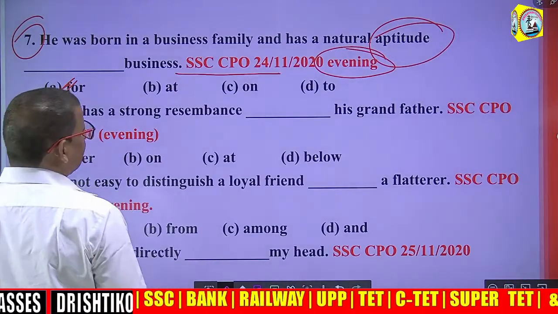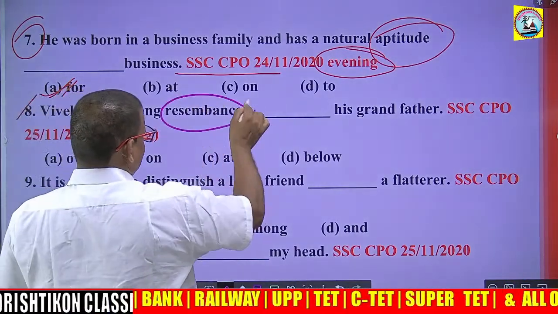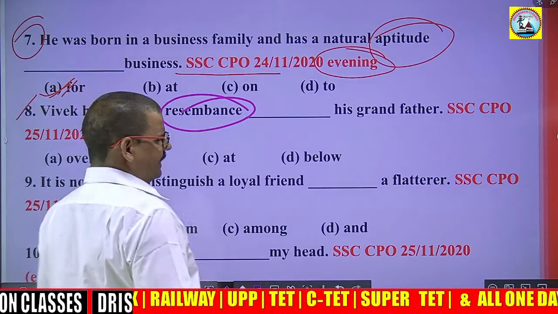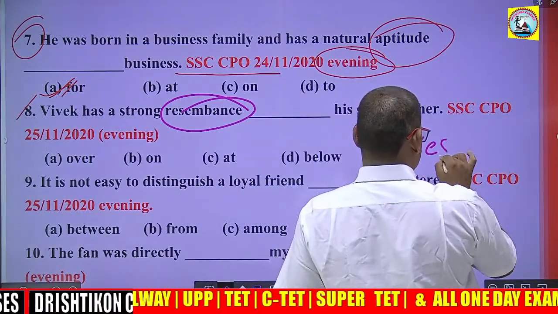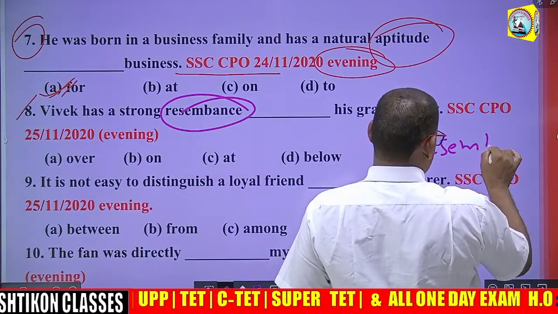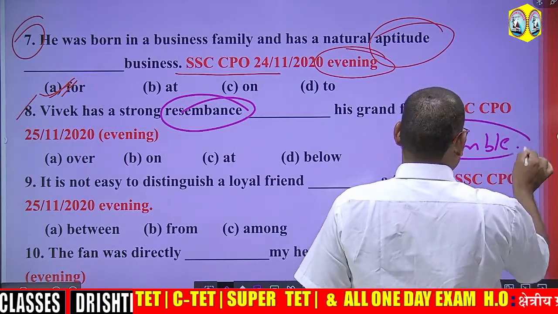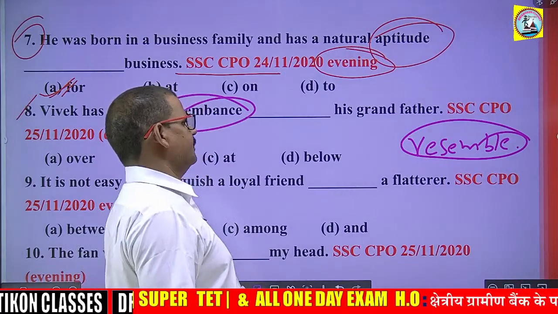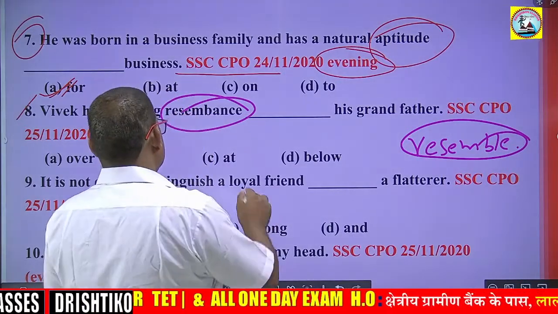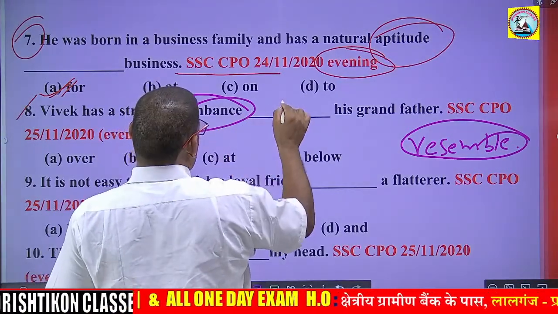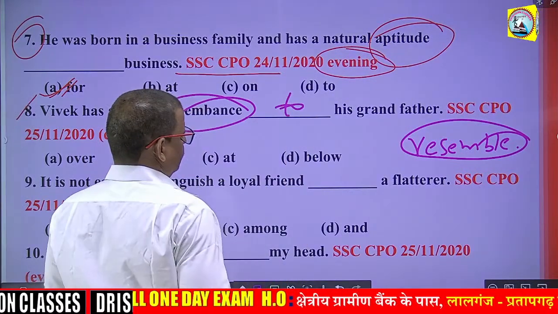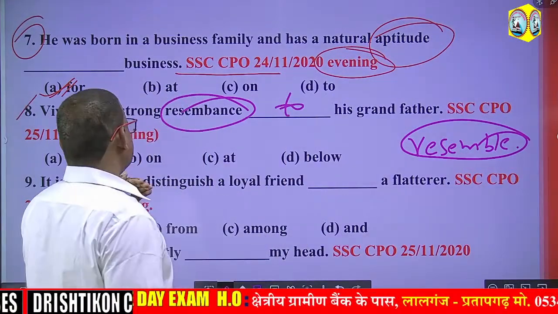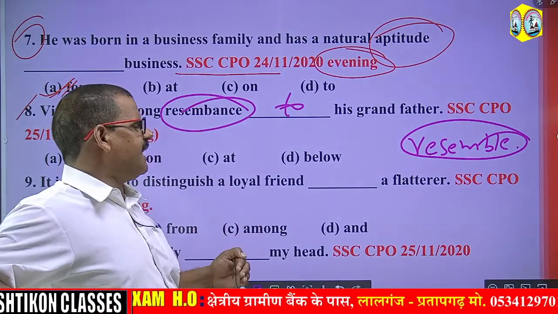8. Vivek has a strong resemblance. Resemblance is a noun, whereas resemble is a verb. Resemble means to look like, right? So resemblance always takes the preposition to. So that means Vivek has a strong resemblance to his grandfather.